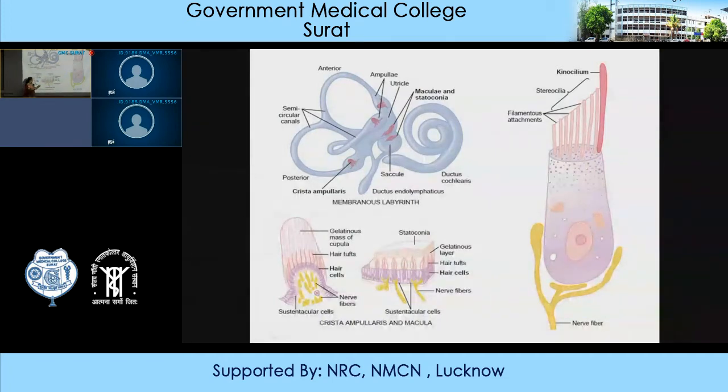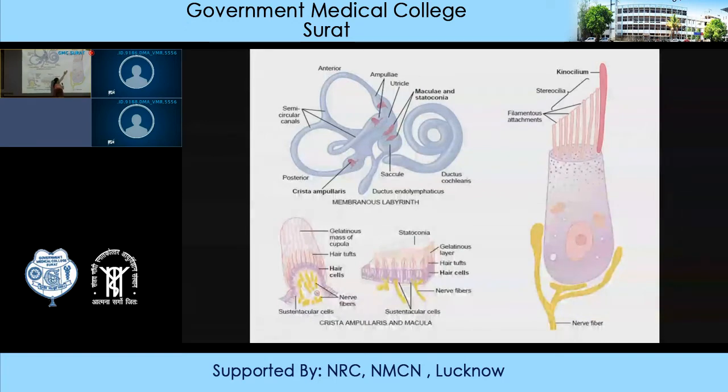Now the base of the hair cells, here you can see an individual hair cell, synapses with a network of nerve fibers, and this nerve fiber is the vestibular nerve. These will carry signals to the central nervous system regarding the change in position of the head.